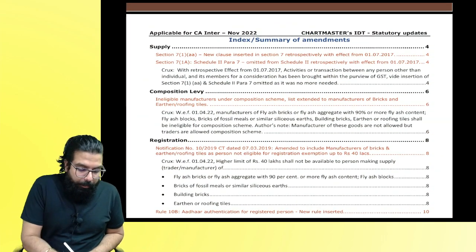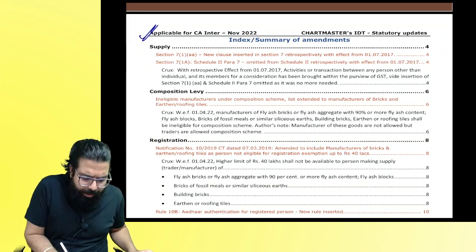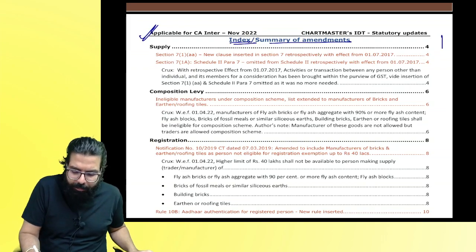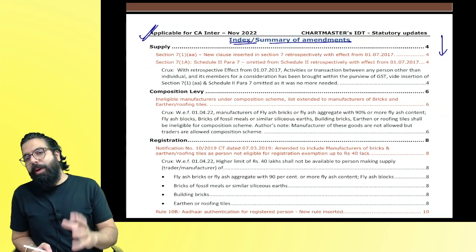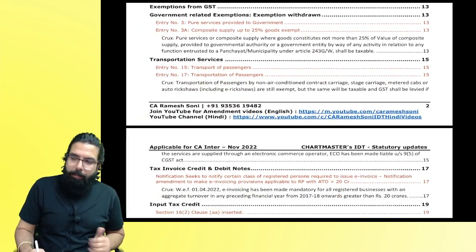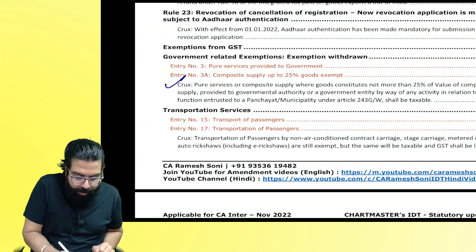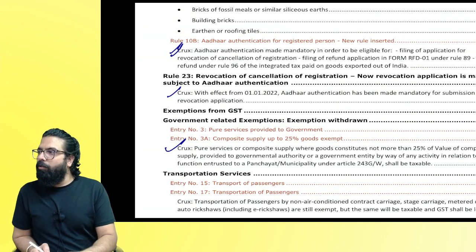Chalo. Now the amendment ka index over here. Everyone, can you guys see the index? I've created an index or summary of the amendments and kept it on the beginning. Why, sir? So that one day before the exam, when you want to quickly go through all the amendments, you can go through the index and you'll be able to see what are the amendments. Okay? Because if you see over here, crux is also written. Can you see? Crux means the summary of the amendment is also written.